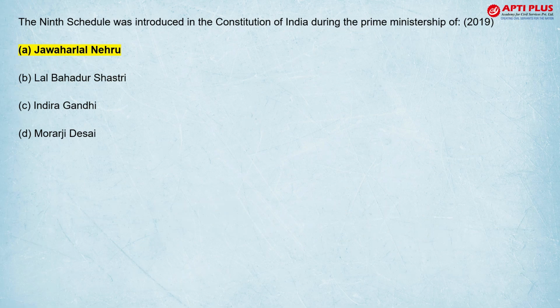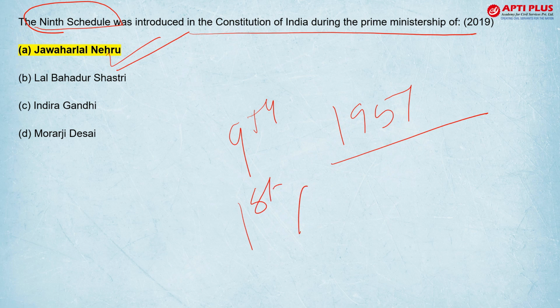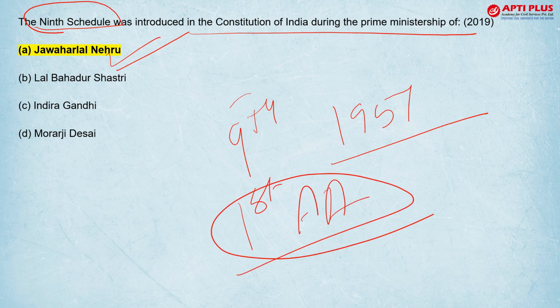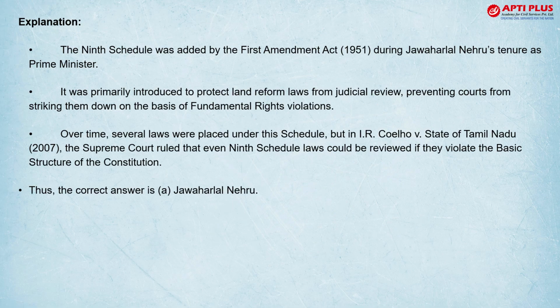Moving on, 9th schedule, again schedule was asked in 2019. Constitution of India during prime ministership of, it was Jawaharlal Nehru. 9th schedule कब आया आपका? 1951 में, from the First Amendment Act. And 9th schedule में वो provisions होते हैं that are saved from the judicial review. And 1951 में कौन प्राइम मिनिस्टर थे? See, कितना indirect question आया है, Jawaharlal Nehru.